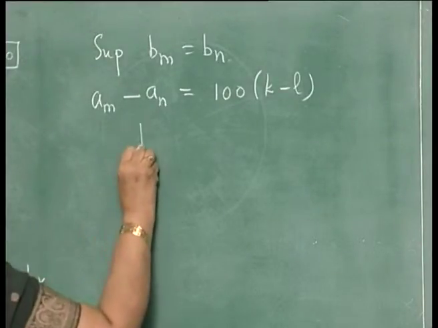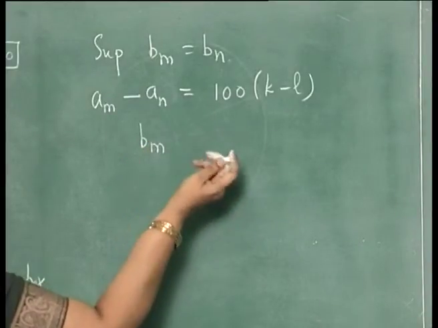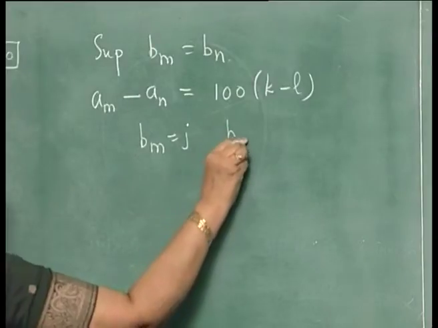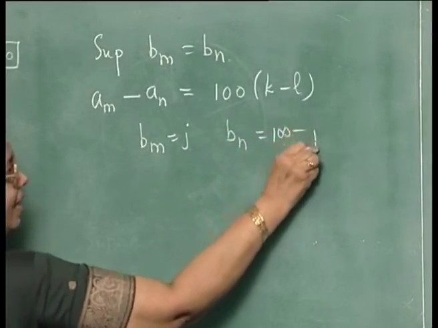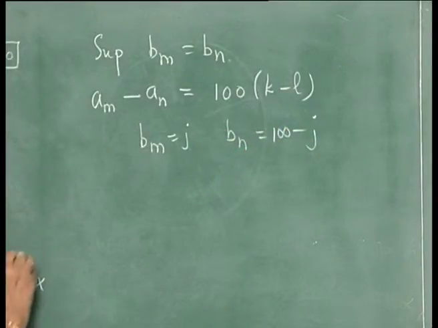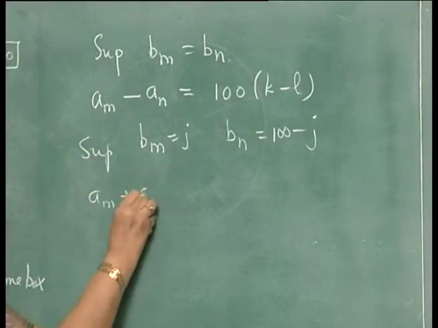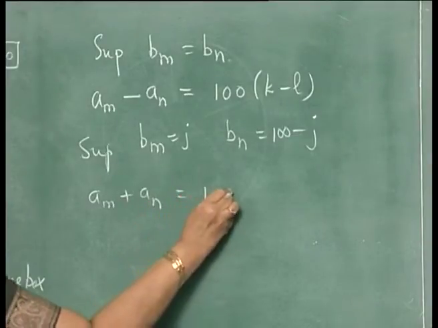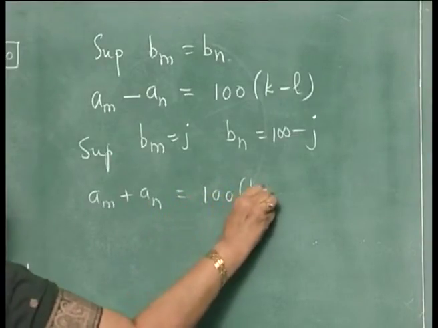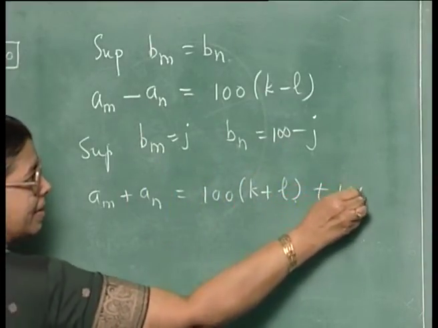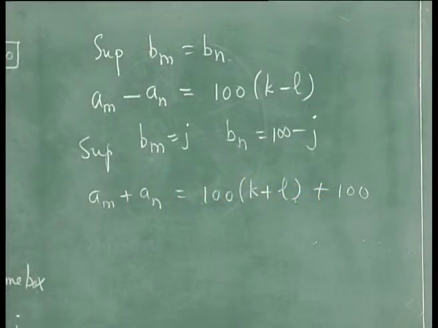Suppose Bm is J and Bn is 100 minus J, say. Then Am plus An will be 100 times K plus L plus Bm plus Bn, which is 100 plus 100. So, the sum Am plus An will be divisible by 100.